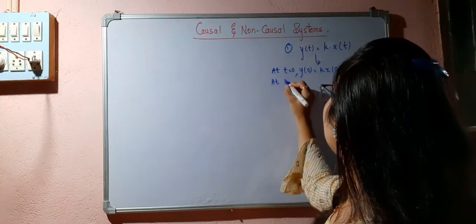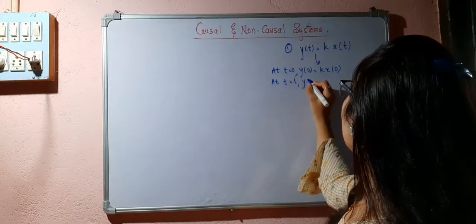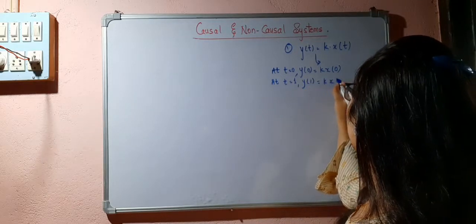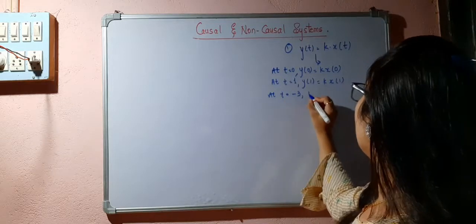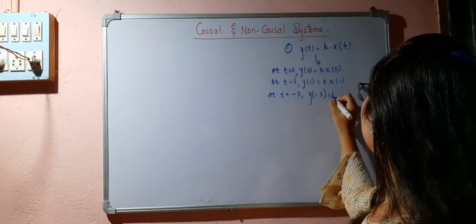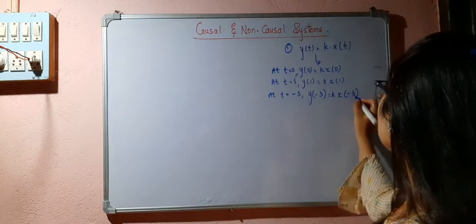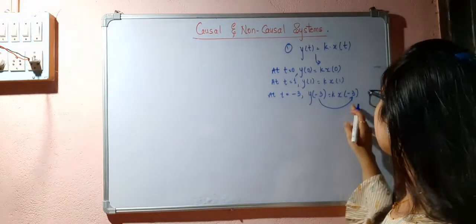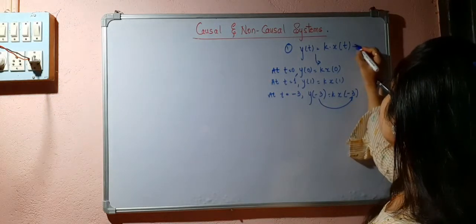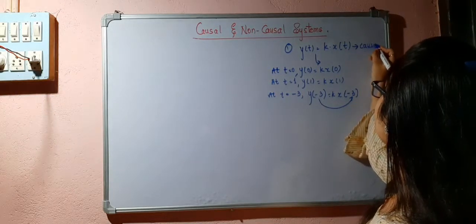At t equal to minus 3, y(-3) is equal to kx(-3). So it is depending only on the present value, and I can consider this as causal.